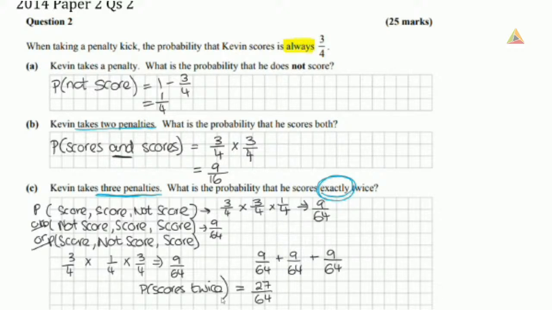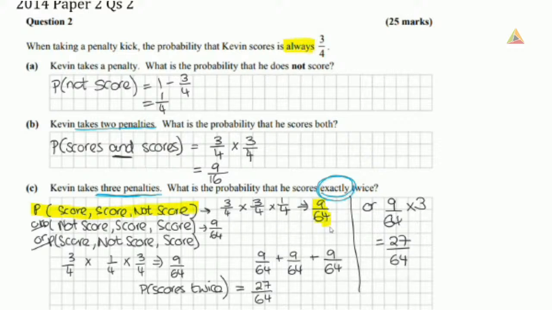We could also just say the probability for one of these examples is 9 over 64, and all three of them are going to be the same. So we could just take that 9 over 64 and multiply it by 3, and that will still give us the same answer of 27 over 64.